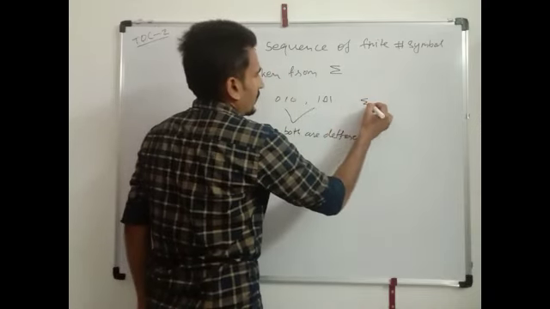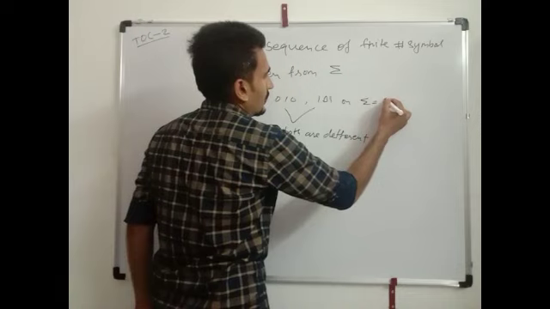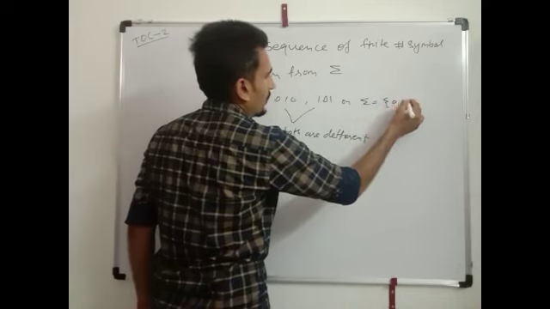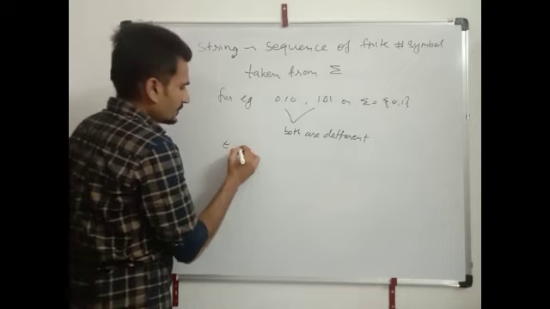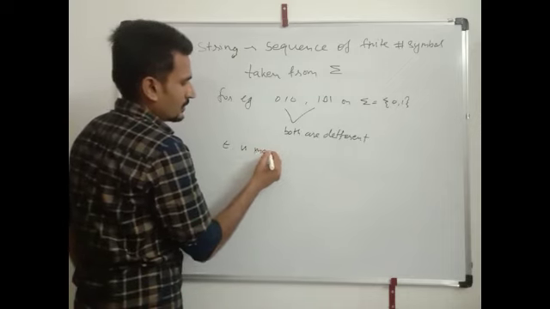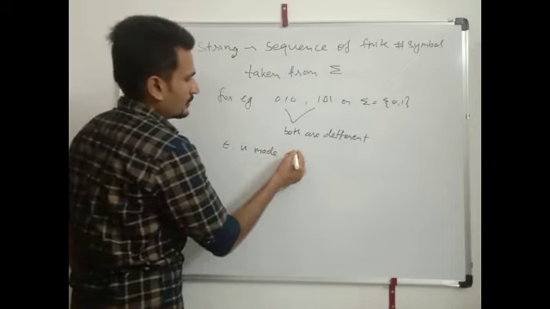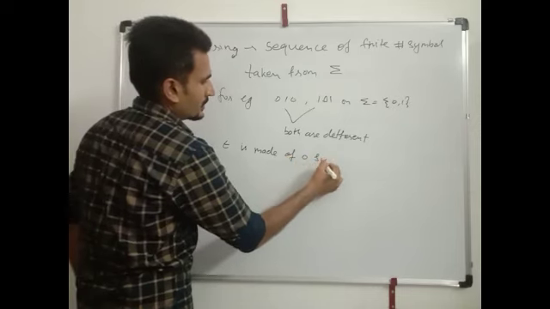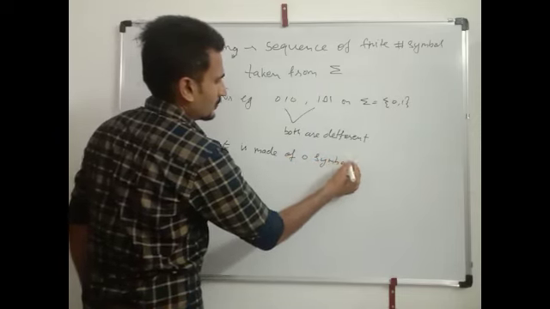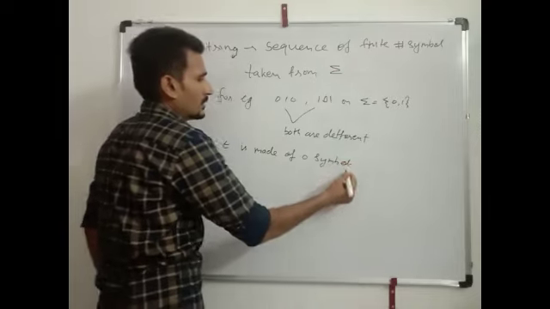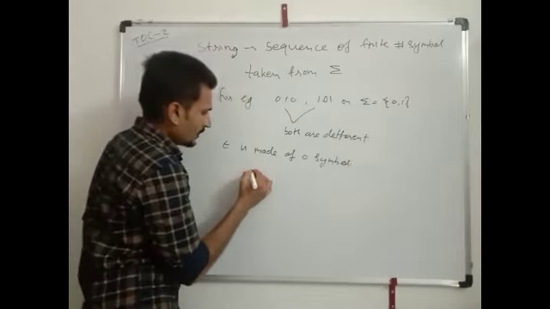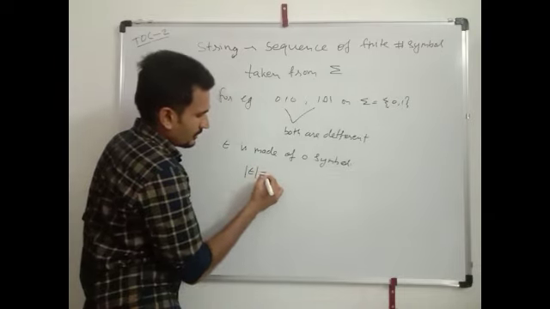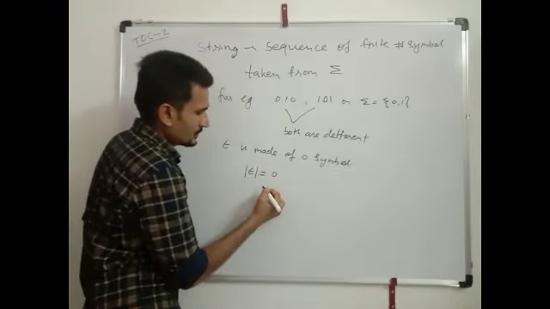These strings are taken on sigma equals to 0, 1. Here epsilon is made of 0 symbols, and the length of epsilon is equal to 0.